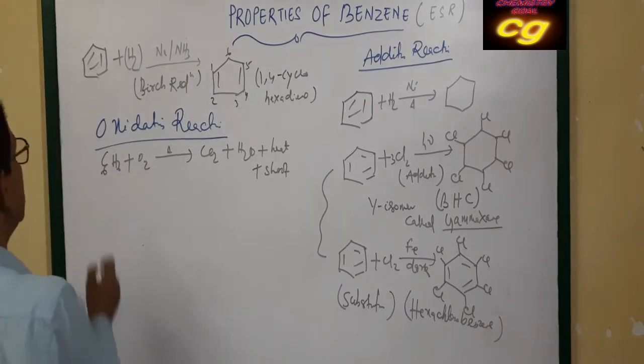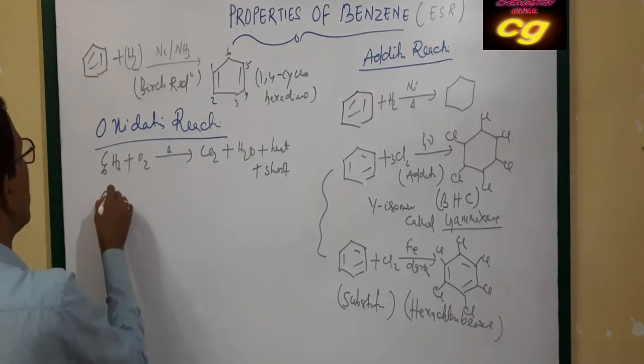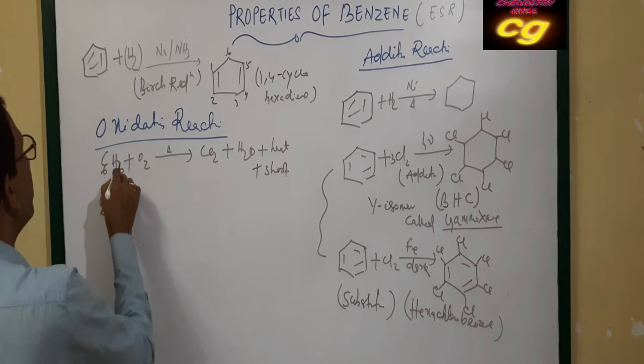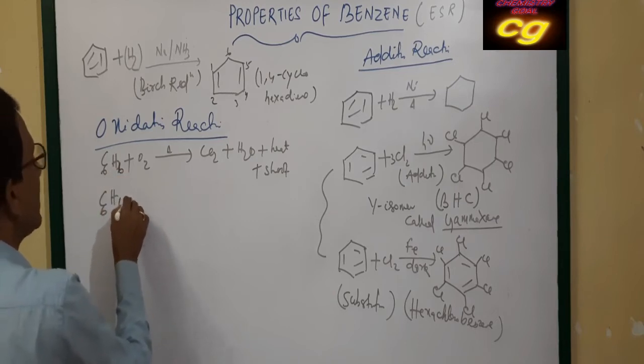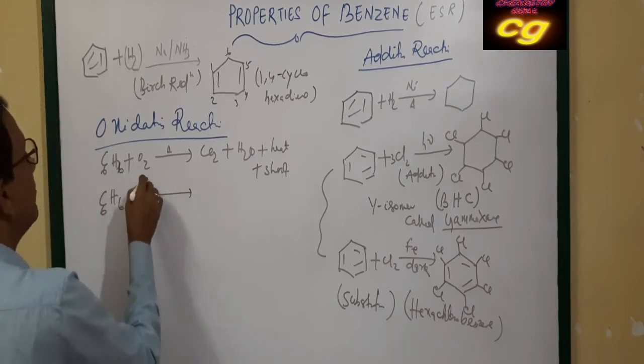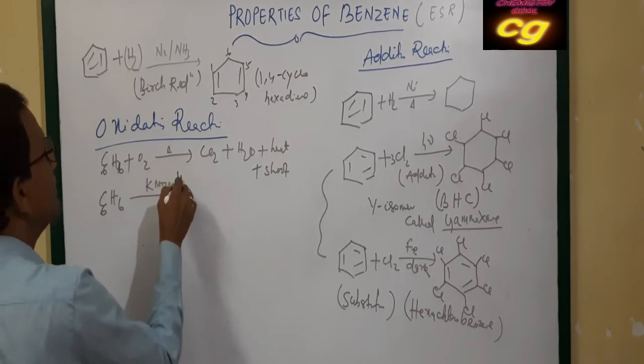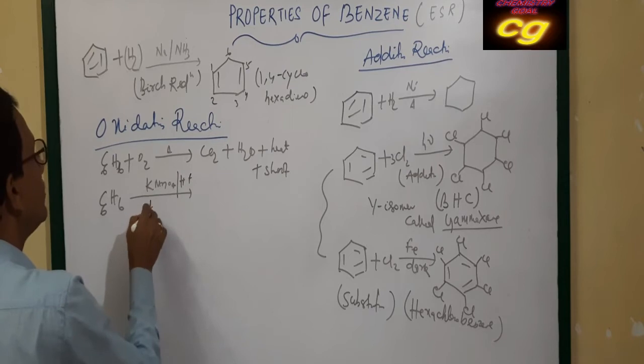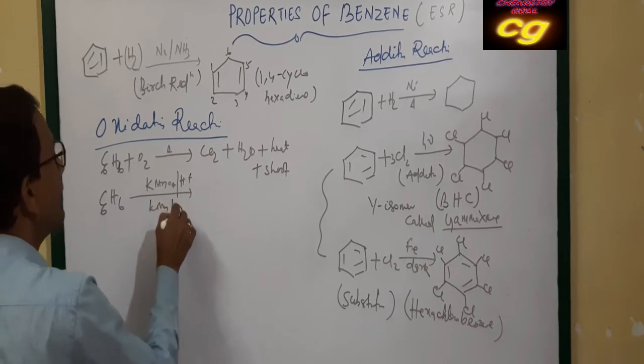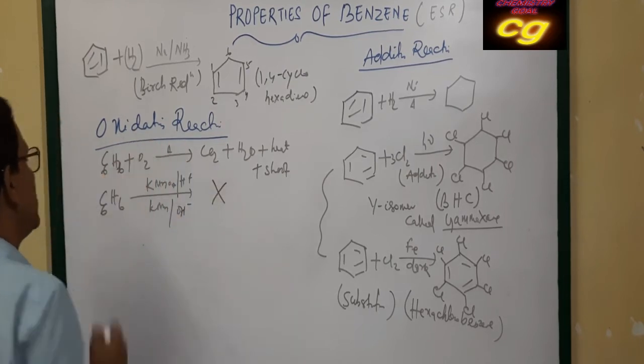And benzene cannot be oxidized by KMnO4, either in acidic condition or in basic condition; no reaction.